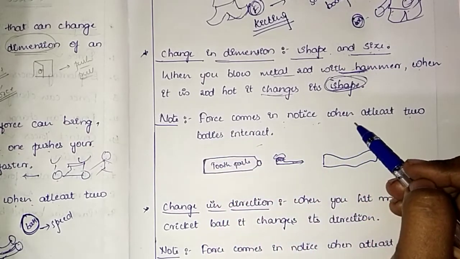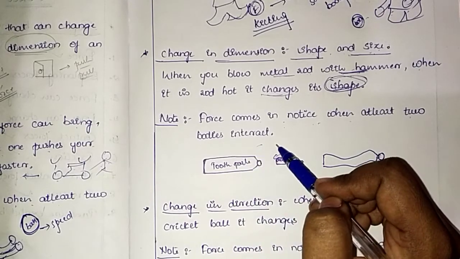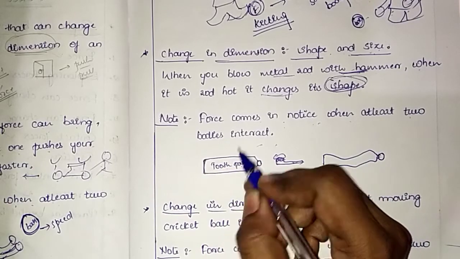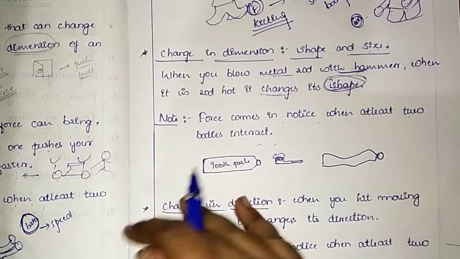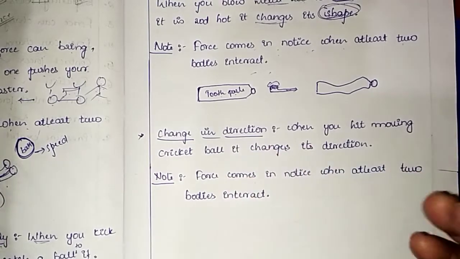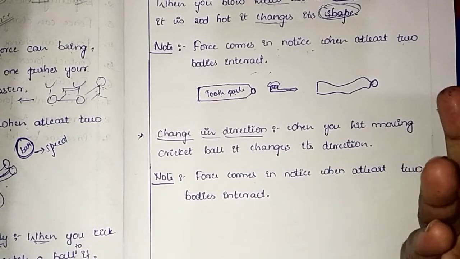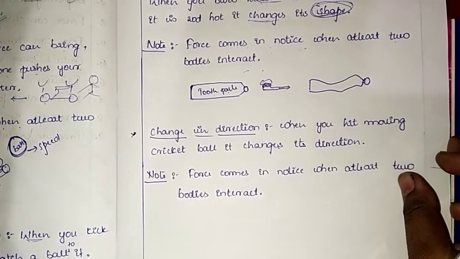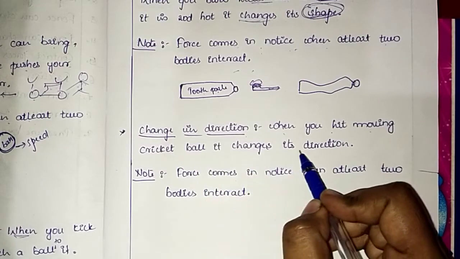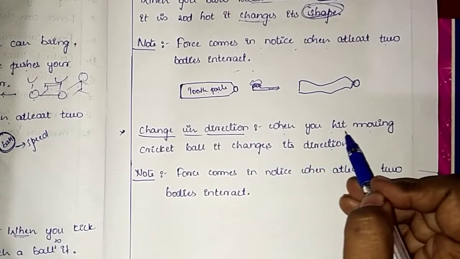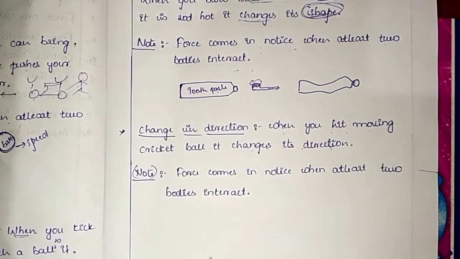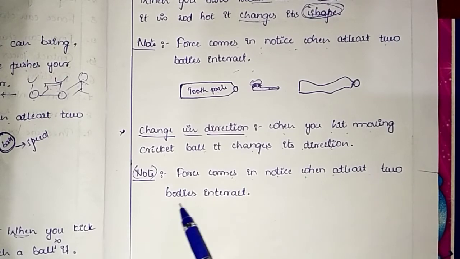Force comes in notice when two bodies interact. Applying force is changing its shape. When you squeeze, it changes its shape and size. So next we have change in direction. Force can change the direction as well. So what is that change in direction? We'll see here. Change in direction means when you hit a moving cricket ball, it changes its direction. Again we have to note that force comes in notice when at least two bodies interact.